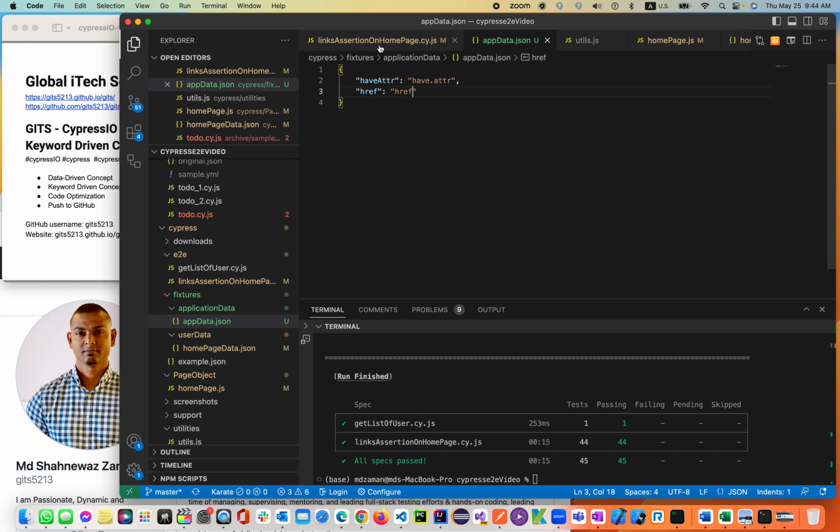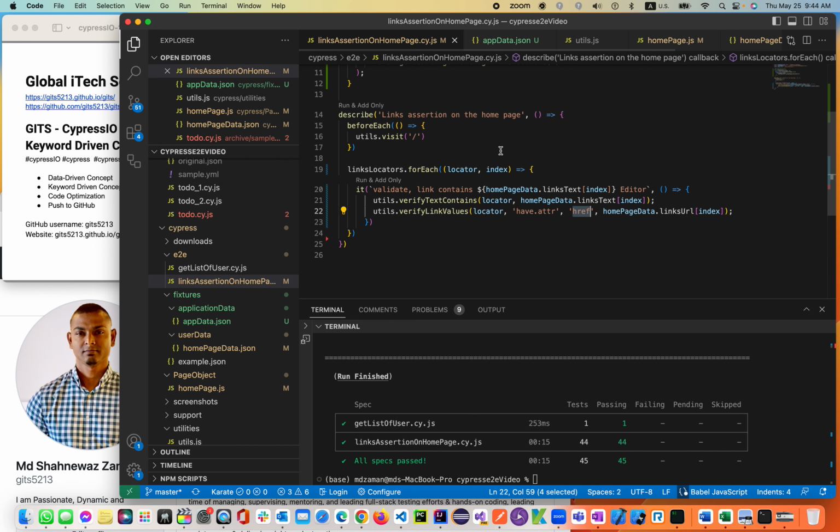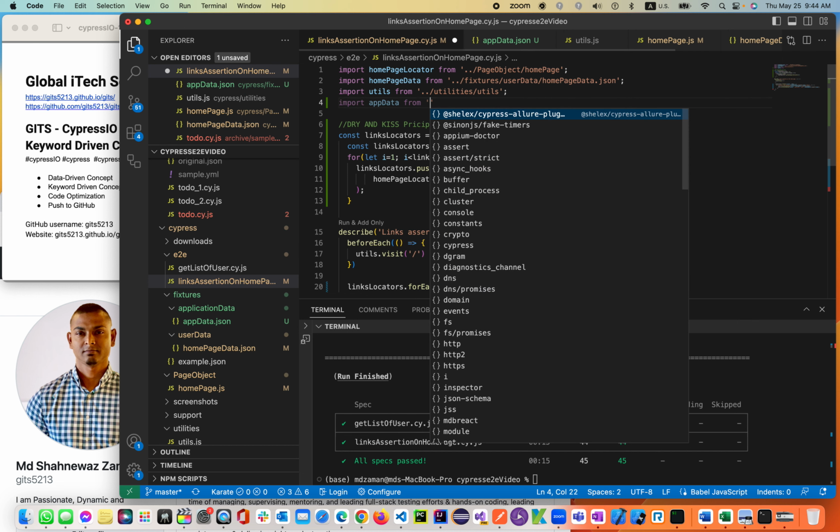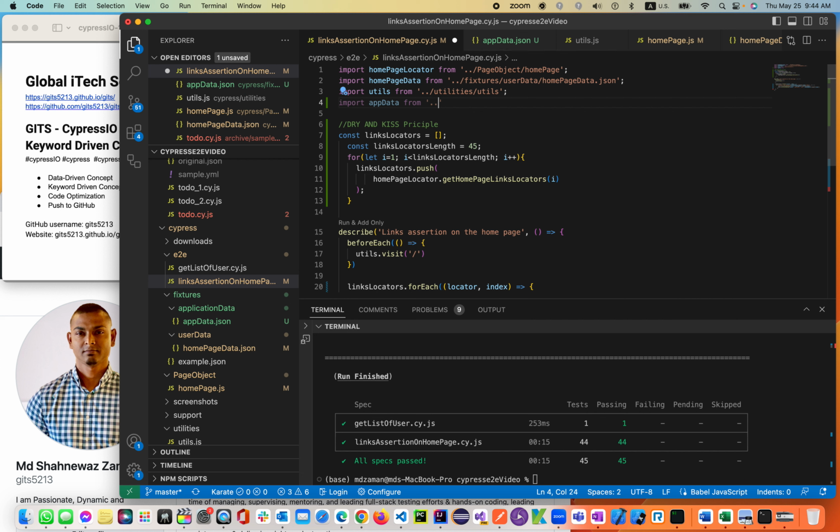There you go. So now you can call the page application data on the top of the file as an import appData from, which is going to be pictures application data appData, right? Now you have inherited the appData from the JSON file.